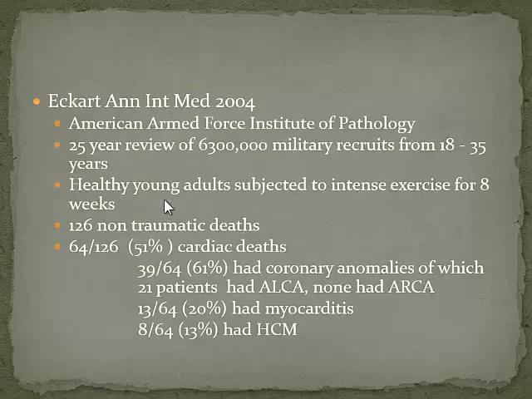Okay? But, and this is the paper that I was telling you about, Eckart's paper, which was basically a 25-year review of 6 million military recruits from 18 to 35 years of age. These were patients who were subjected to intense exercise for 8 weeks, and they looked at how many of them dropped dead. 126 of them dropped dead. And if you remember, I told you that half of the deaths were cardiac deaths, and that 33% of these were because of anomalous coronary arteries. But all the patients who dropped dead because of an anomalous coronary artery had an anomalous left coronary artery. None of them in this series had an anomalous right coronary artery.